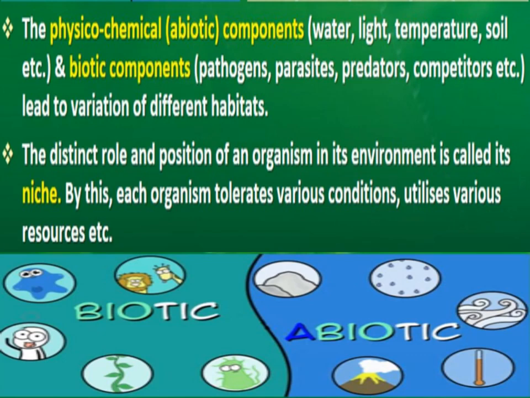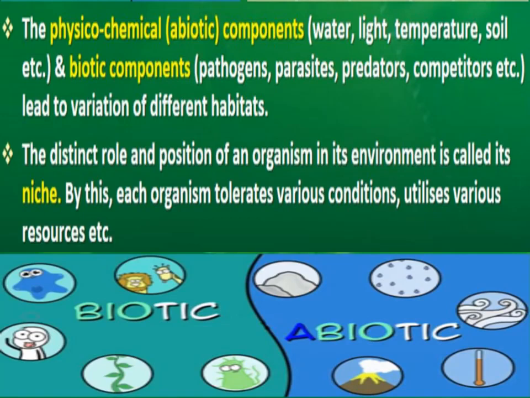So with respect to one organism, what will be the biotic components? Pathogens means the microbes which can cause disease in that organism, right? There can be parasites for that organism, there can be predators for that organism, and there can be competitors for that organism. So we can say all these living organisms act as biotic components for that particular organism. All these abiotic and biotic components lead to variation of different habitats, right?